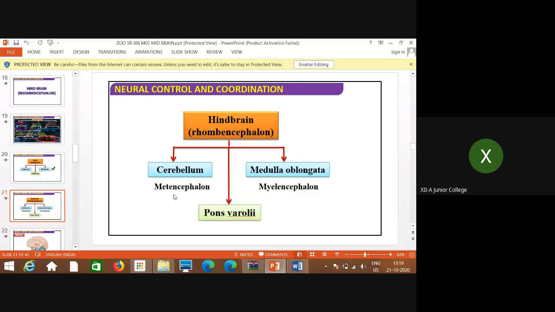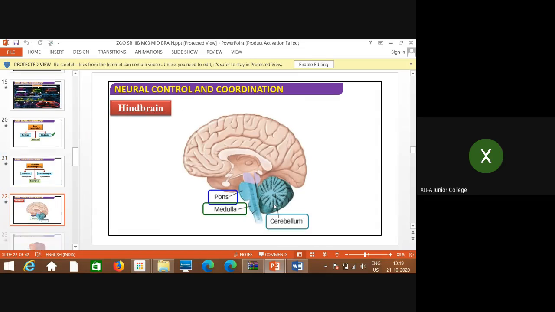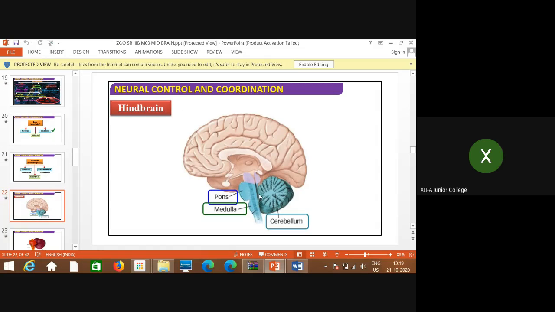The second part is pons varoli, and the third part is medulla oblongata, which is called myelencephalon. Now we'll discuss one by one and see these locations.